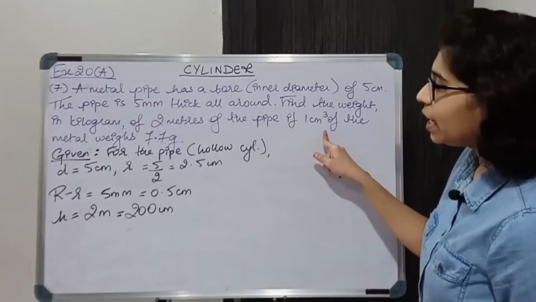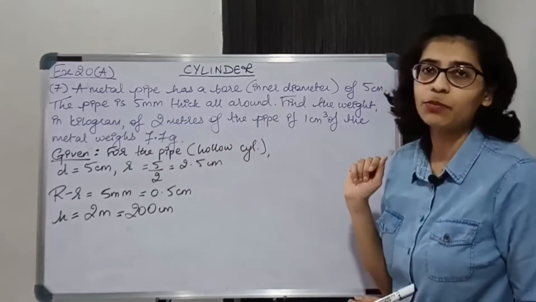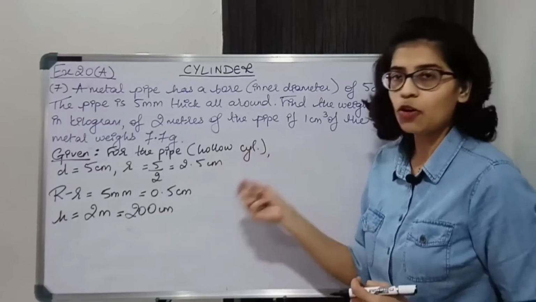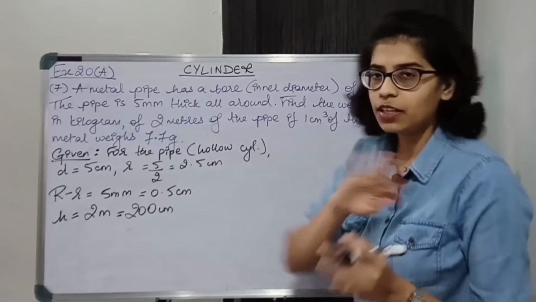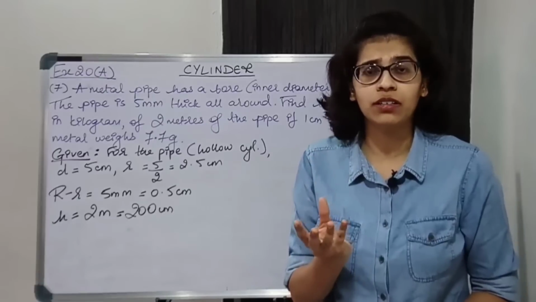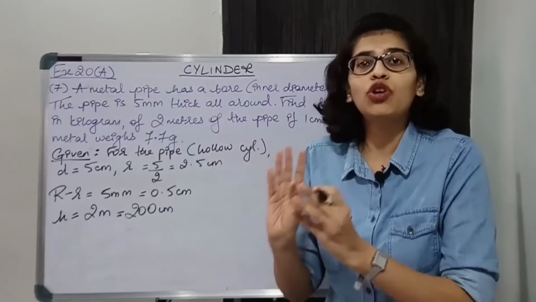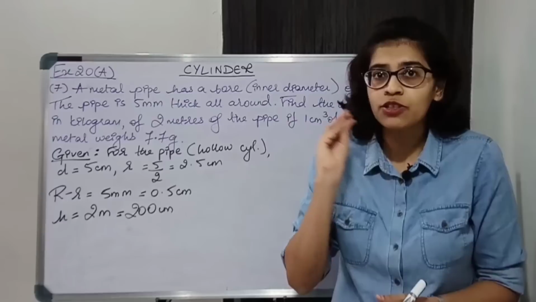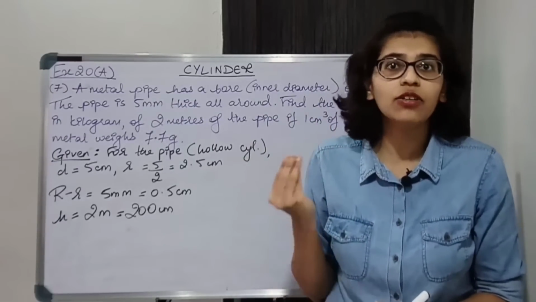Now find the weight in kilogram of 2 meters of the pipe if 1 centimeter cube of the metal weighs 7.7 gram. Now we have to find the weight of the pipe in kilograms. Now forget about kilograms, we have to find the weight. Weight is the total volume of the pipe. How much volume the pipe occupies. Now what is the volume of the pipe? We know that it is hollow. So we have to find the volume of the material of the pipe.